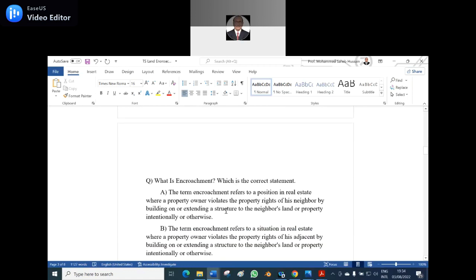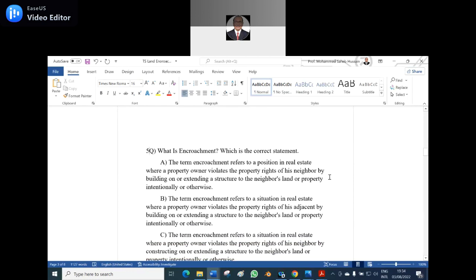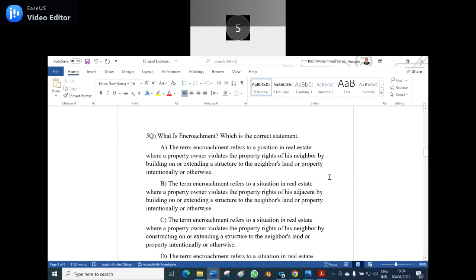Now, the fifth question. What is encroachment? Which is the correct statement? I made four statements here and you have to say the correct statement. A, the term encroachment refers to a position in a real estate where a property owner violates the property rights of his neighbor by building on or extending the structure to the neighbor's land or property intentionally or otherwise. B, the term encroachment refers to a situation in real estate where a property owner violates the property rights of his adjacent by the building on or extending a structure to the neighbor's land or property intentionally or otherwise.